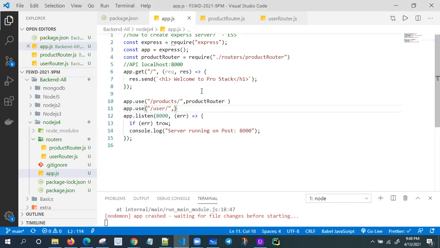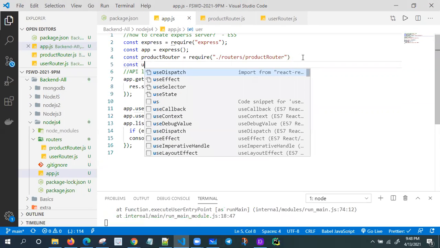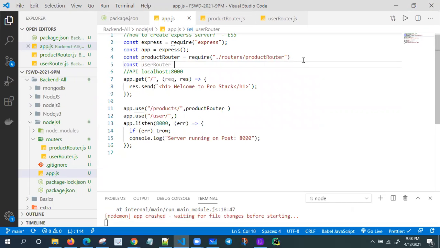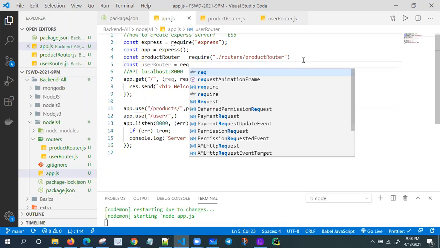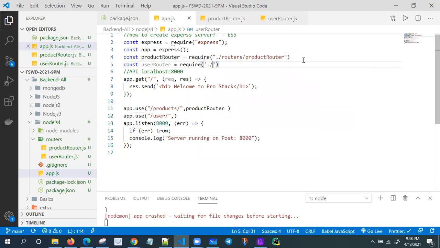I'll show you that one, don't worry. So if anyone requests slash users, I need to navigate to the user router only. Let me import the user router. I'm using an alias name only. User router equal to require, slash route slash user router.